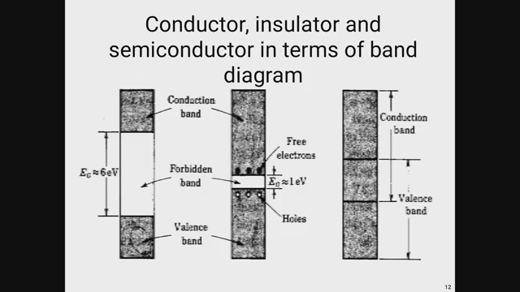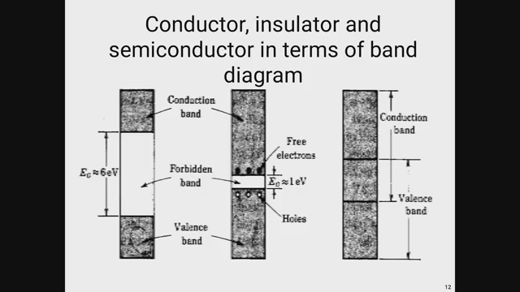Now the second diagram is for a semiconductor. From this diagram we can see the band gap is reduced as compared to the insulator, and here Eg is almost equal to 1 electron volt. There are some free charge particles, called electrons, confined inside the conduction band at different allotted energy levels, and some vacancies are created inside the valence band. These vacancies are called holes, which are positive in charge, due to the migration of electrons from the valence to the conduction band.